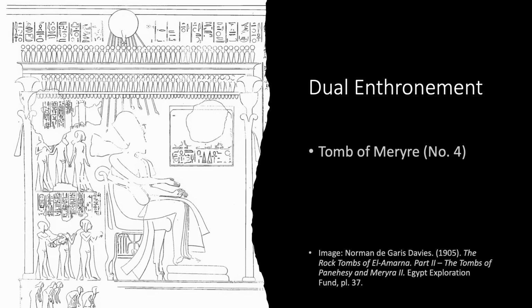There are also scenes of Nefertiti enthroned with Akhenaten, indicating their equal political status and perhaps their co-regency. In this example from the non-royal tomb of Meryre, number 4, the king and the queen are sitting parallel before tribute bearers, with the queen's arm wrapped around the king. They are also the same size, as shown by the use of layering.